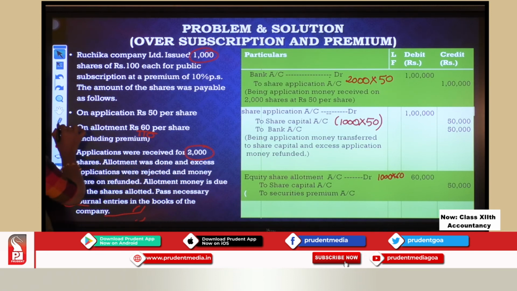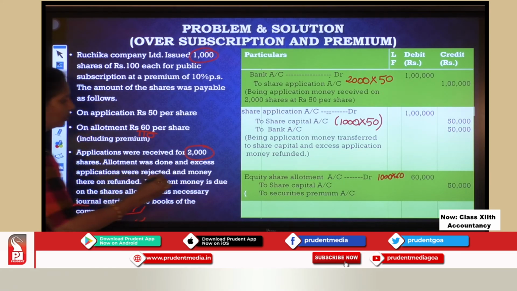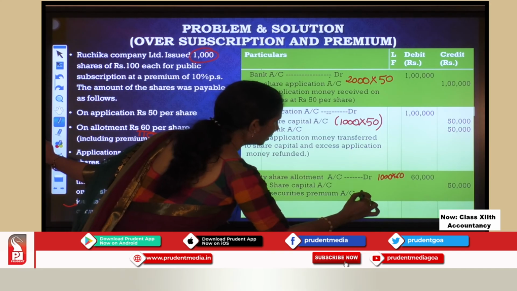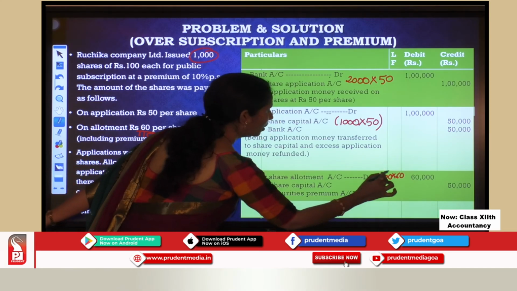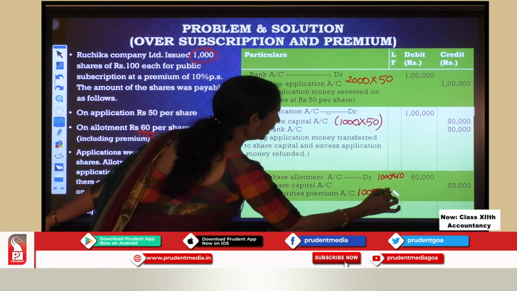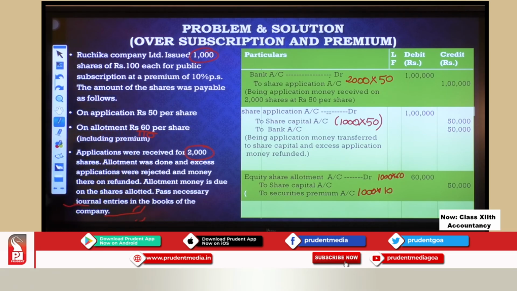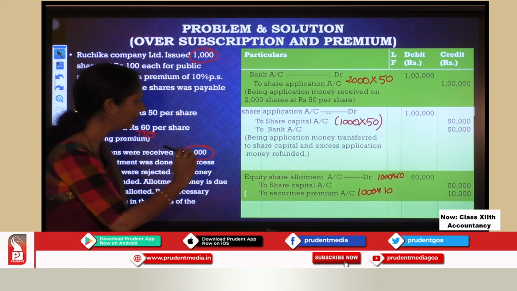How much is the amount? How many shares? 1000 shares. What is the amount of premium? 10 rupees. So on 1000 shares, 10 rupees is the premium. So I am getting 10,000 there. Is this clear, students, how I am getting the securities premium?